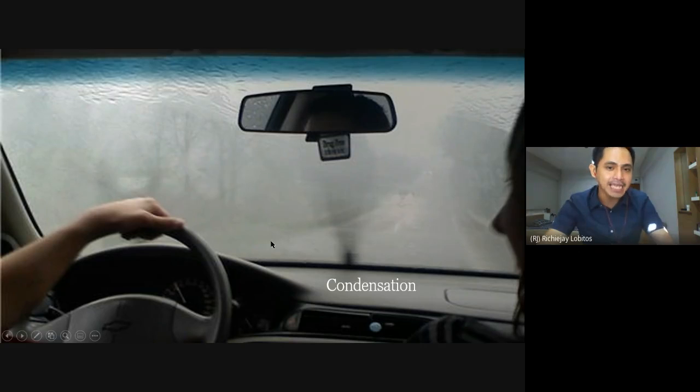So in this case, for example, if the outside temperature is cooler, then the air inside the car is warmer. Now that warm air touches the cold surface of the windshield, loses heat, cools down, and condenses, forming tiny water droplets.